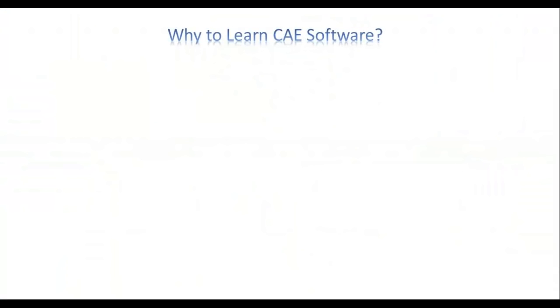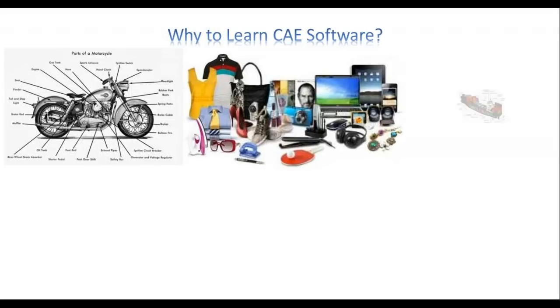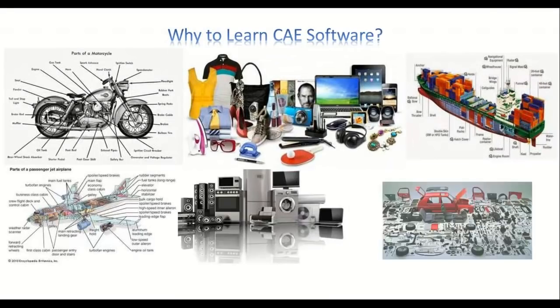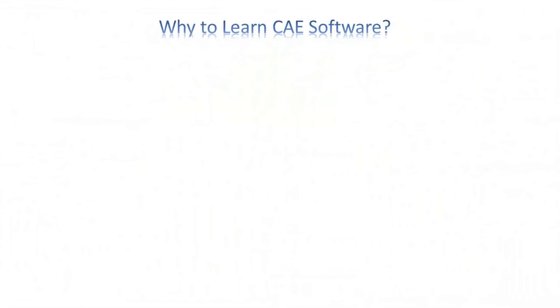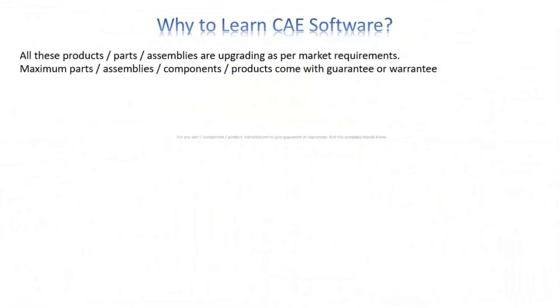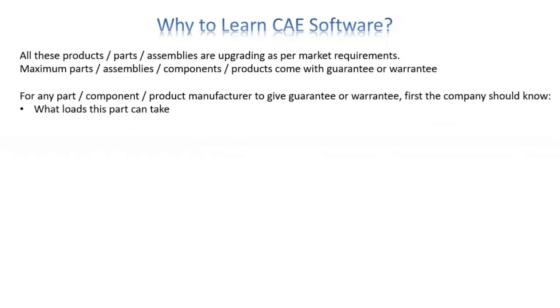Now we will understand why to learn CAE software. As you all know, there are thousands of parts and products in every domain. All these parts, products and assemblies are upgrading as per market requirement. Maximum parts, assemblies, components and products come with a guarantee or warranty.